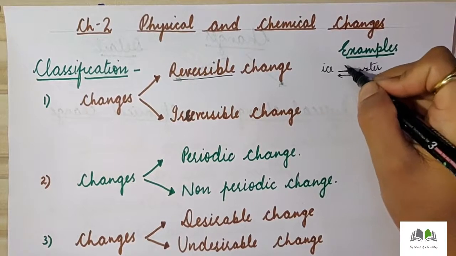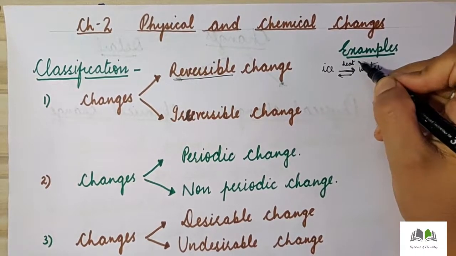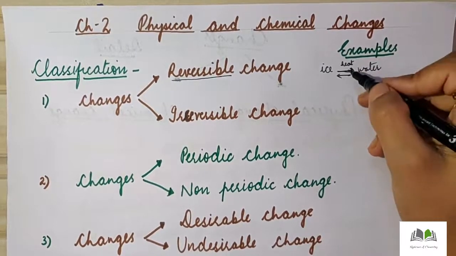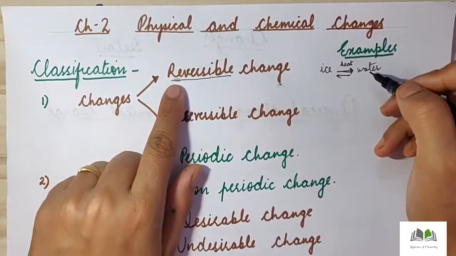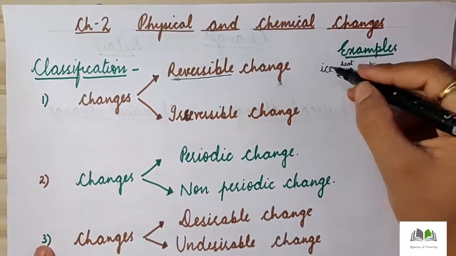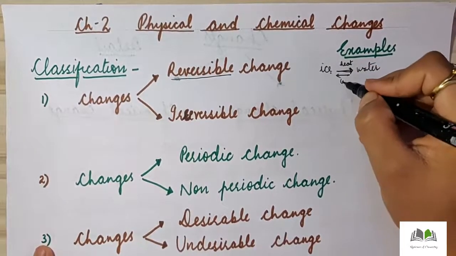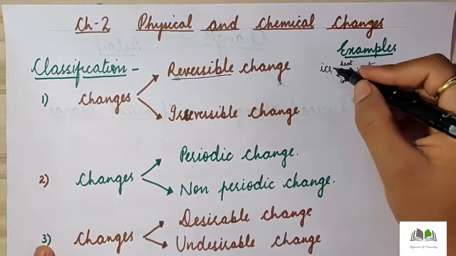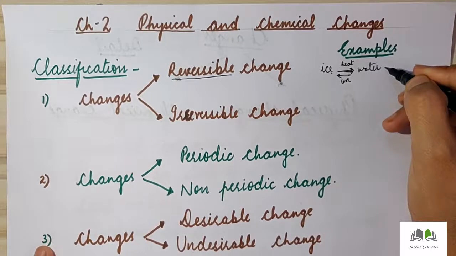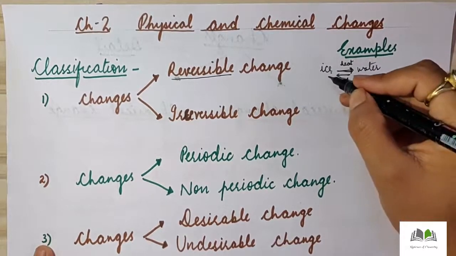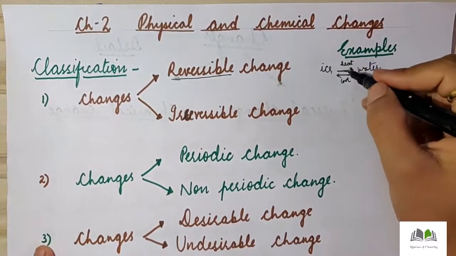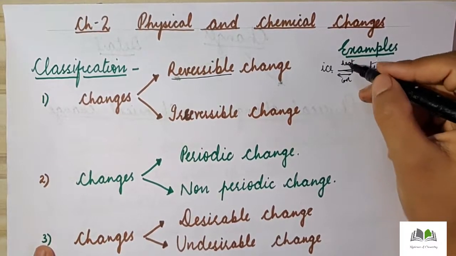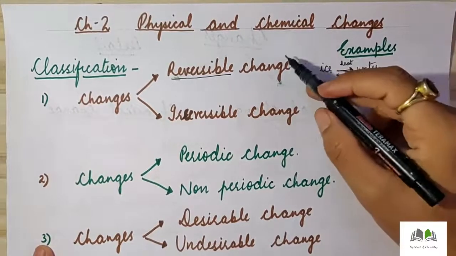What will I do? By heating it, or by taking it out from the refrigerator, ice can be converted into water. Now the reverse of this, as I have told you in the definition, is a reversible change. So if I want to convert water into ice, I will take that water and keep it inside the fridge. Generally we can say that ice on heating can be changed into water and water on cooling can be converted into ice. So this is how we can say that changes are reversible. They can be reversed back by changing the conditions. Those changes are known as reversible changes.